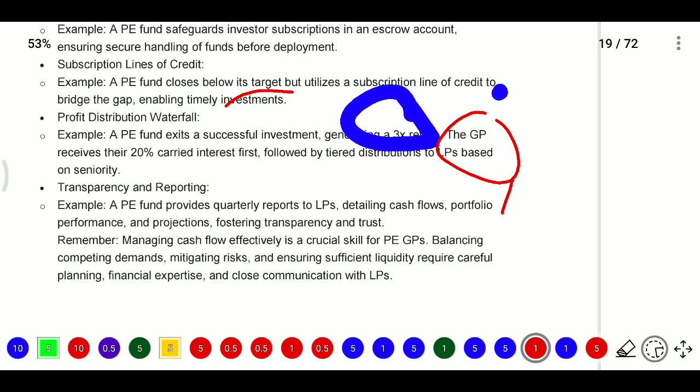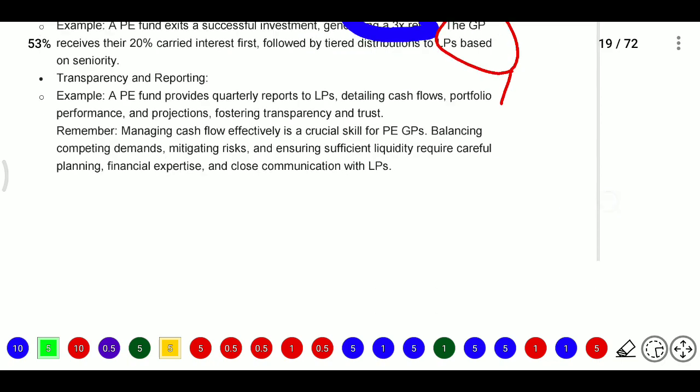And after that, transparency and reporting. Here PE funds provide quarterly reports to limited partners, detailing their cash flows, portfolio performance and projections, fostering transparency and trust. So we need to manage the cash flows.